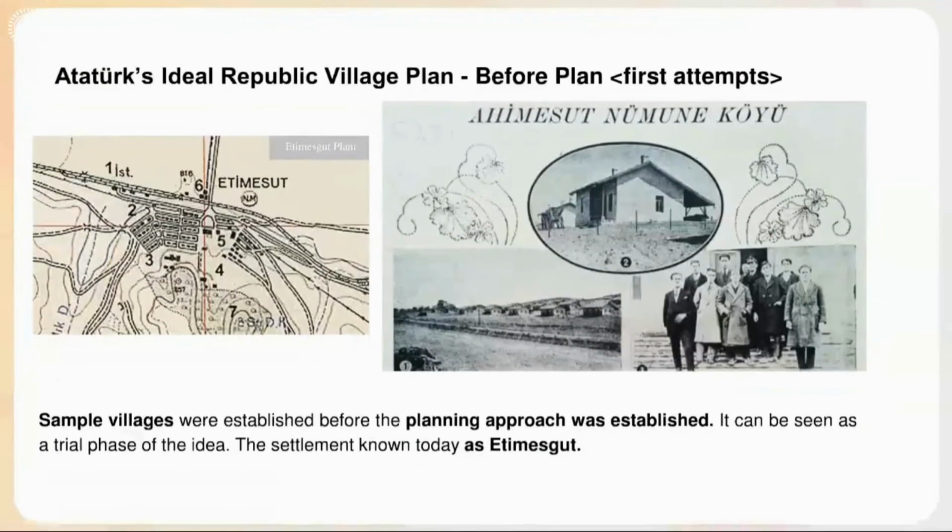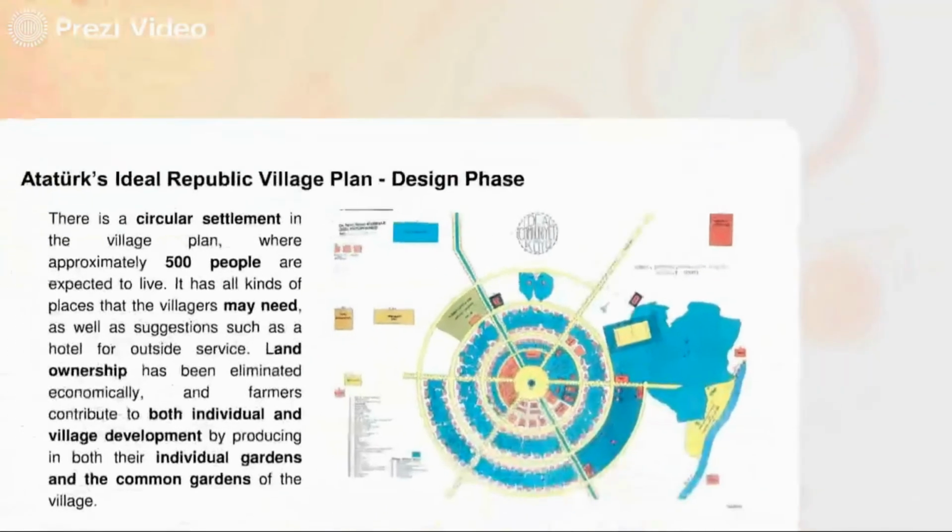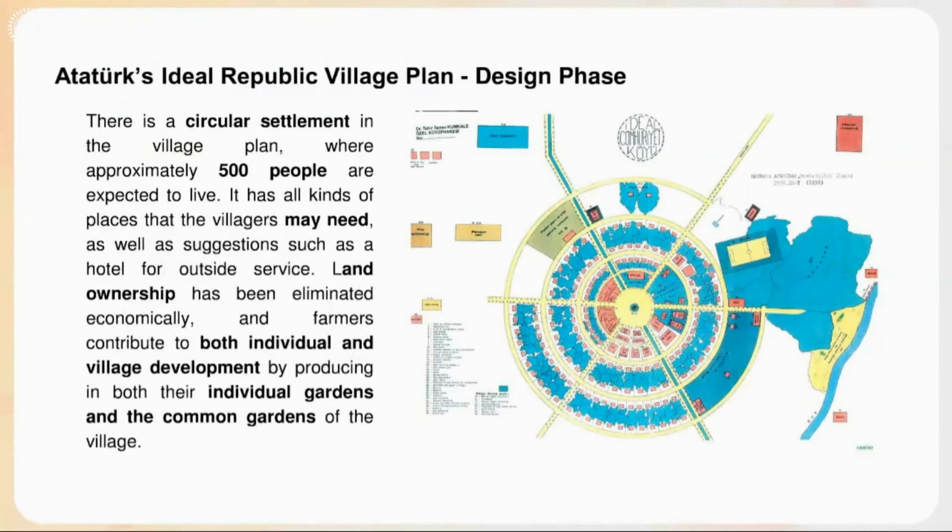Before this plan study, the idea of sample village settlements was established for implementation. One of them is a Heimsunium village, now known as Heimskit. The plan is designed in a circular form for a 500-person settlement. Self-sufficiency and elimination of ownership are important ideas of the plan. For individual and social development, it has been suggested that farmers produce in both individual agricultural areas and in common agricultural areas that will ensure the development of the whole village.